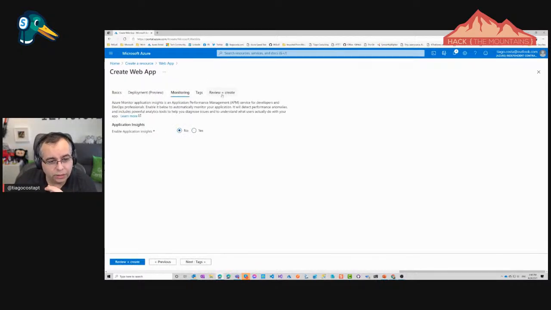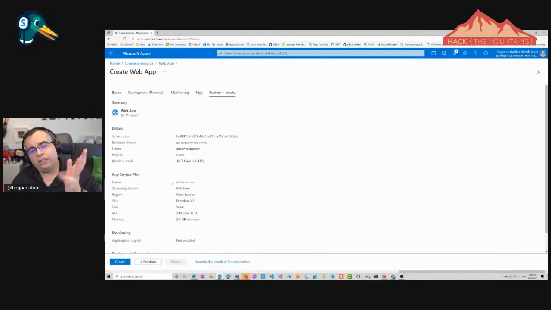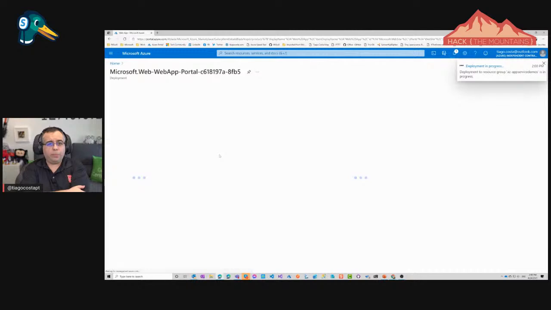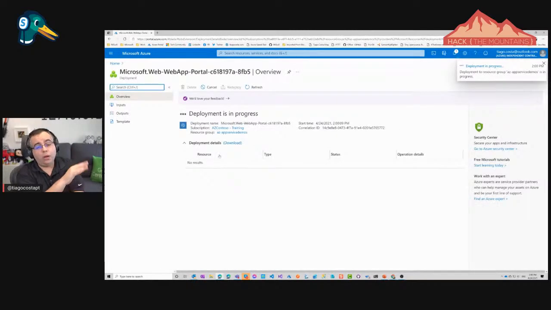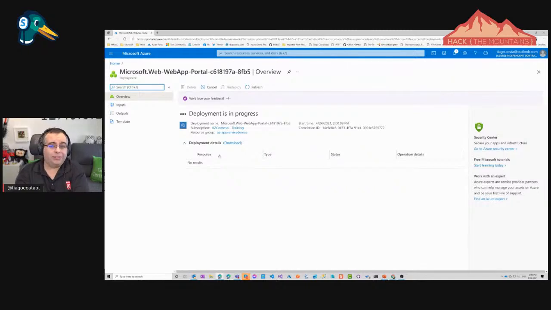Around monitoring, I'm just going to say no because it's not the purpose of our demo here today. And I'll click create. But as you can imagine, doing monitoring on an application is quite important. So you should have that turned on, and you should configure monitorization on your application.